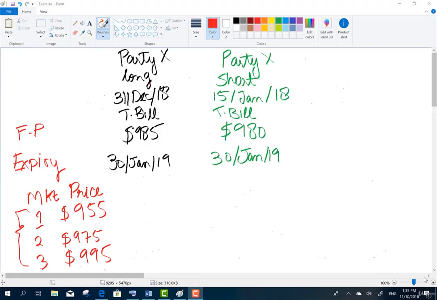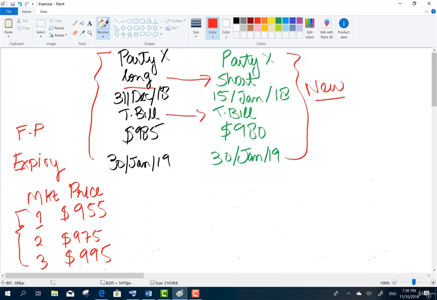Here I want you to do one quick exercise before we move on to the next topic. As you can see, this is related to the previous video where we terminated the contract by taking an offsetting position. In black font is the original contract and this is the new contract. In the original contract, Party X took a long position, so to offset it, Party X took a short position in the new contract.